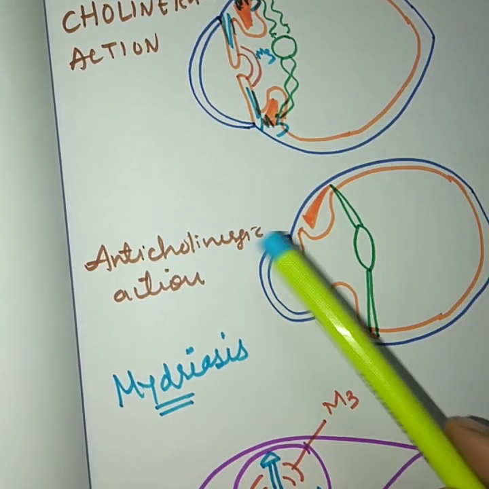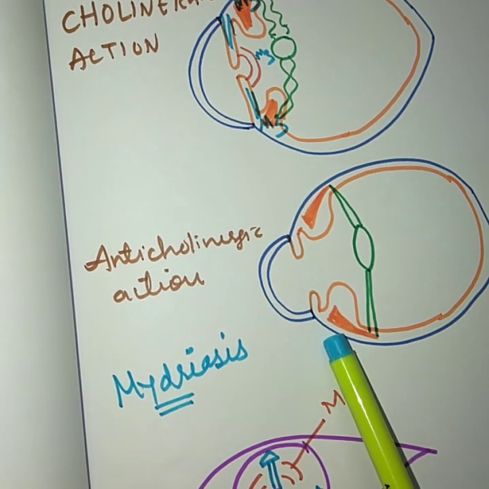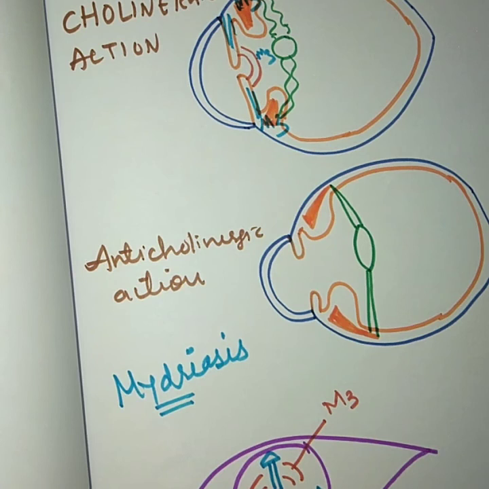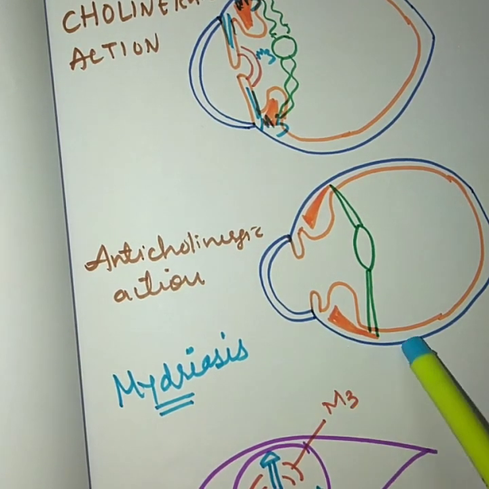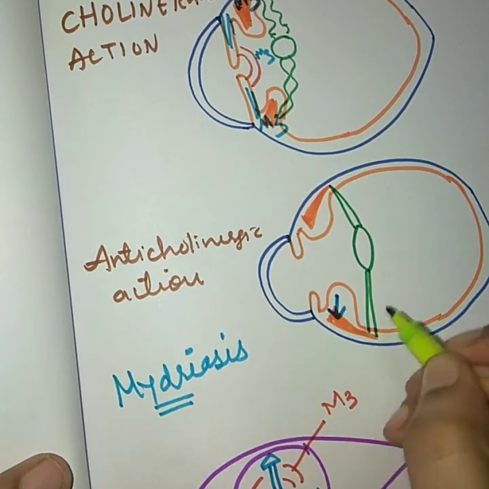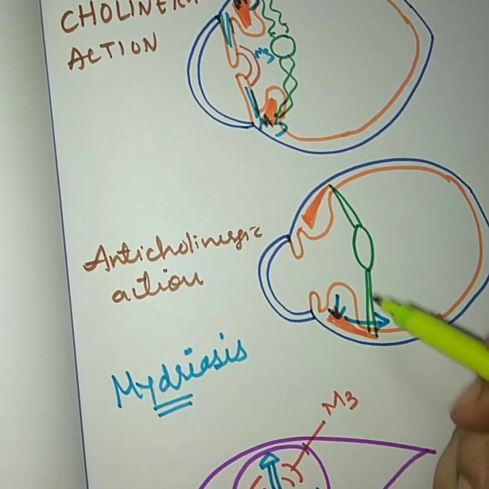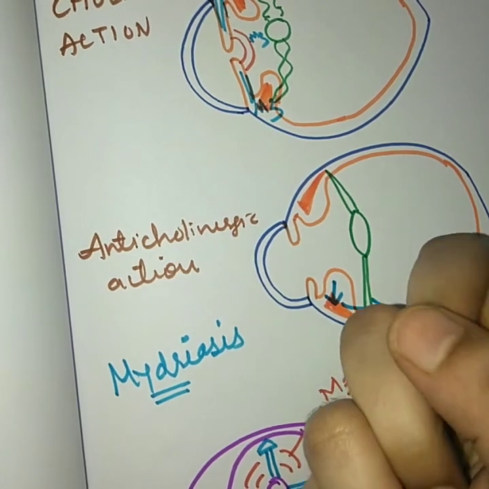And what happens when this M3 receptor is blocked? When the M3 receptor is blocked, the ciliary muscle will become relaxed. Under the relaxed condition, the ciliary muscle will move more outward and backward. When they move outward and backward, they will produce a stretch on the suspensory ligament. This suspensory ligament will become very much tight.